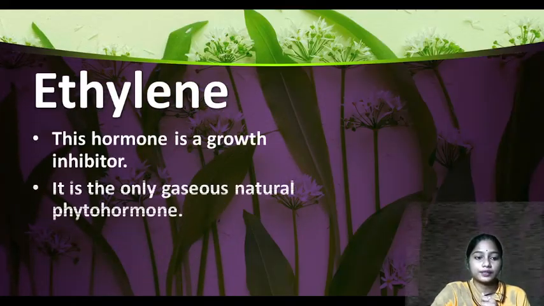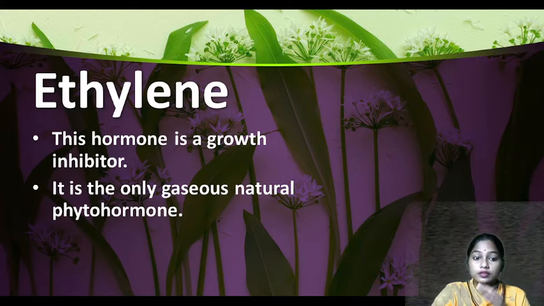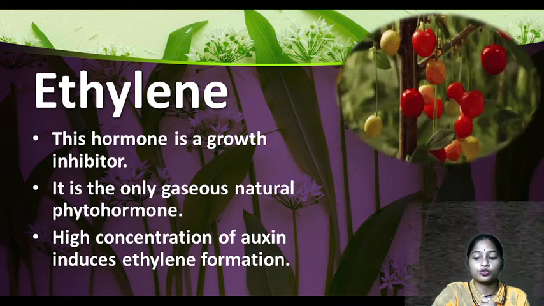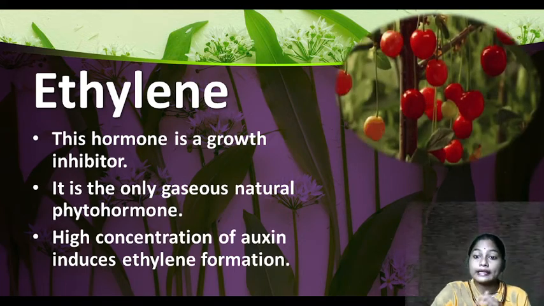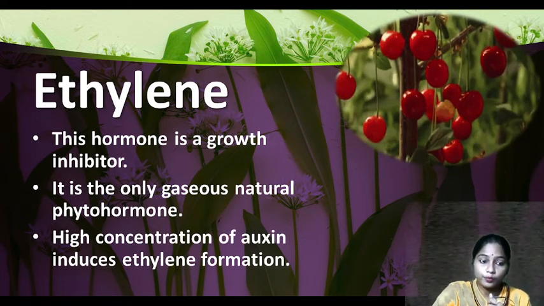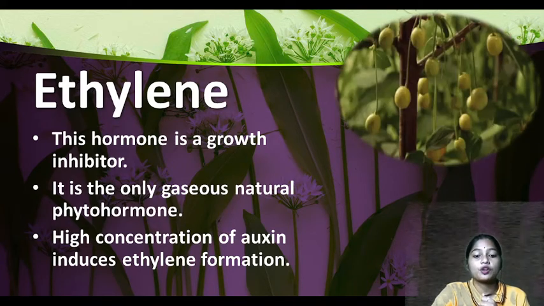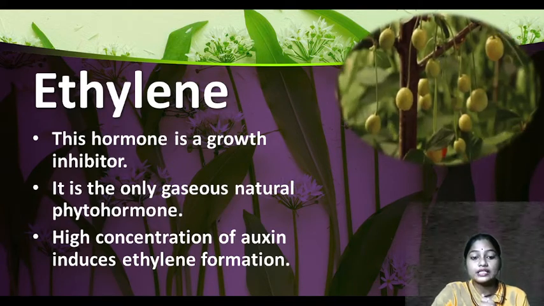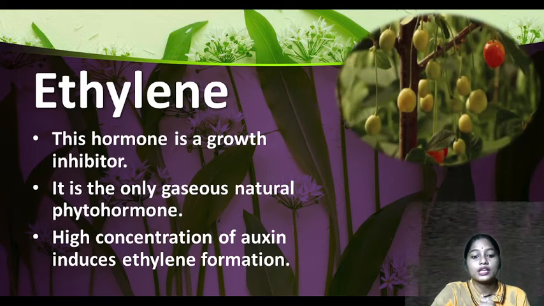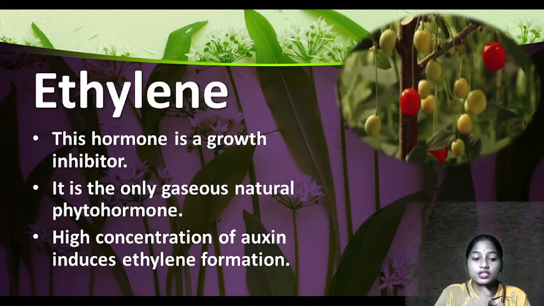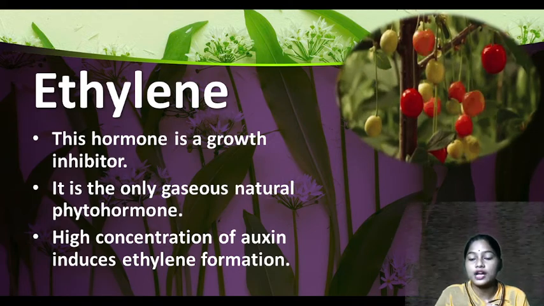Next is ethylene. This hormone is a growth inhibitor. It controls the growth. It is the only gaseous natural phytohormone. So naturally it is present in gaseous form, right? Others are not in gaseous form. And high concentration of auxin induces ethylene formation. So if the concentration of auxin is higher, ethylene will start producing.